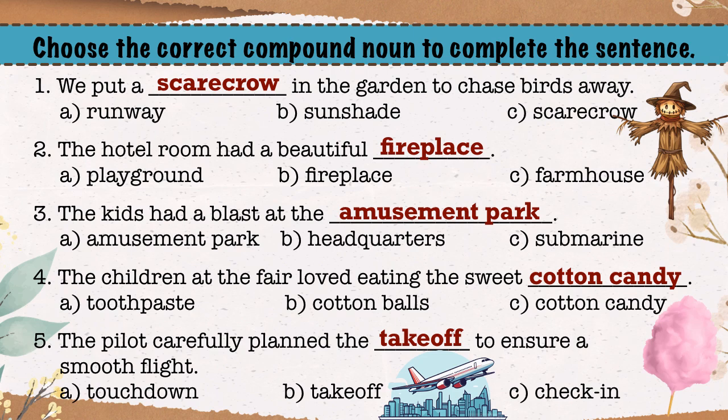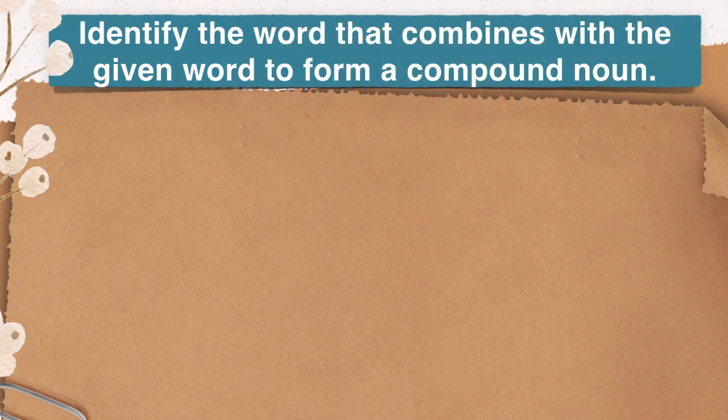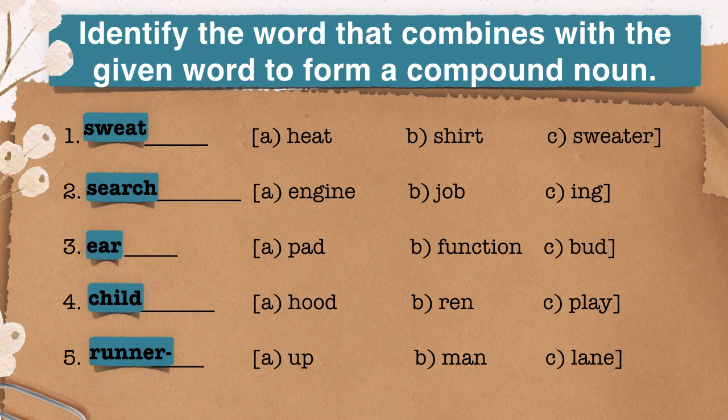The next exercise is waiting. Identify the word that combines with the given word to form a compound noun. First one, sweat. Sweat heat doesn't form a valid compound noun. Sweat sweater is redundant and not a standard compound noun. The correct compound noun formed by combining sweat with another word is indeed sweatshirt.